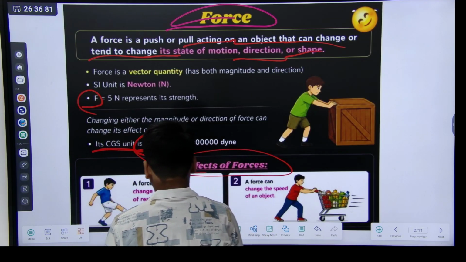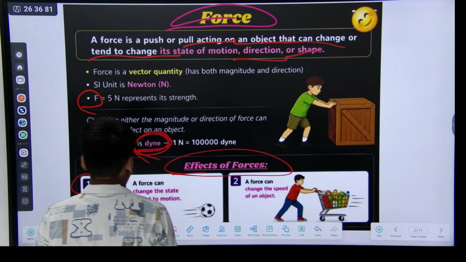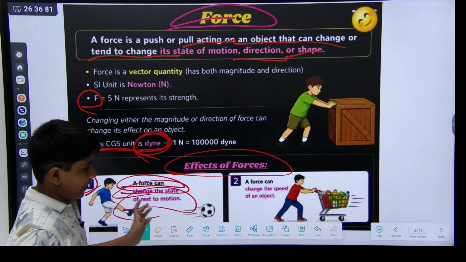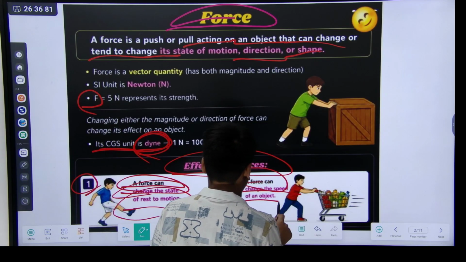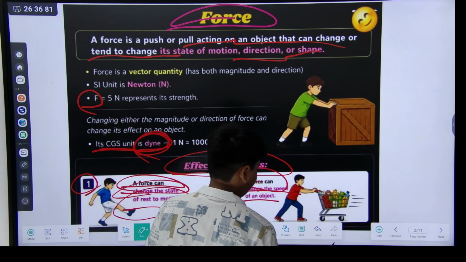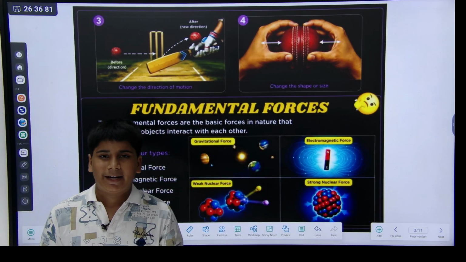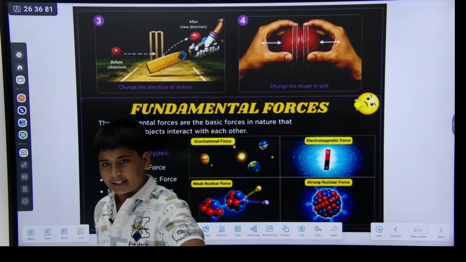Effects of forces. First, a force can change the state of rest to motion, which we have already studied, and a force can change the speed of an object. Like when you play cricket, the ball comes in a straight line.